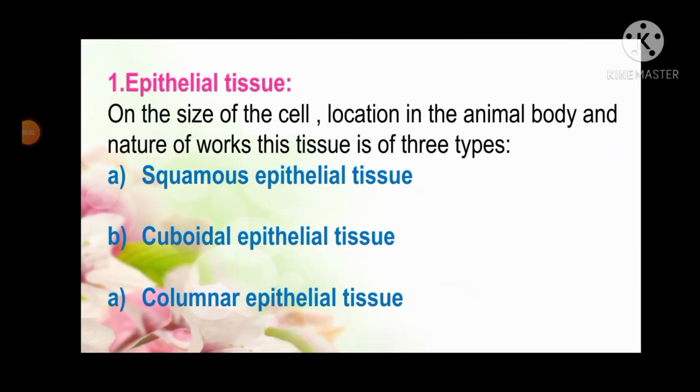Okay, let's see the functions of all these tissues. Dear students, let's see the function and structure of epithelial tissues on the basis of the size of the cell, location in the animal body and nature of work. This tissue is of 3 types: squamous epithelial tissue, cuboidal epithelial tissue and columnar epithelial tissue.